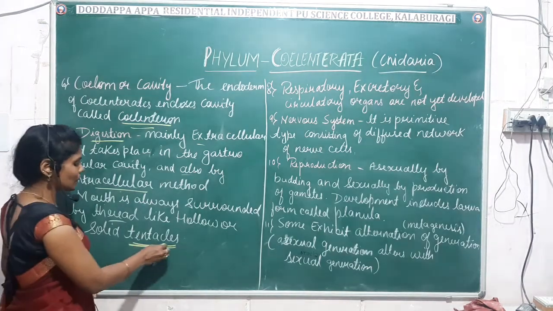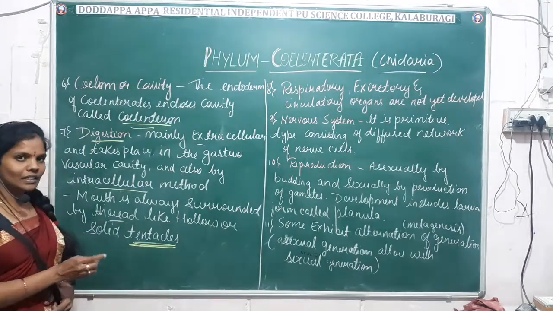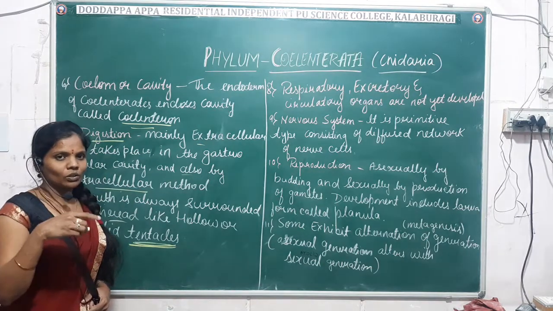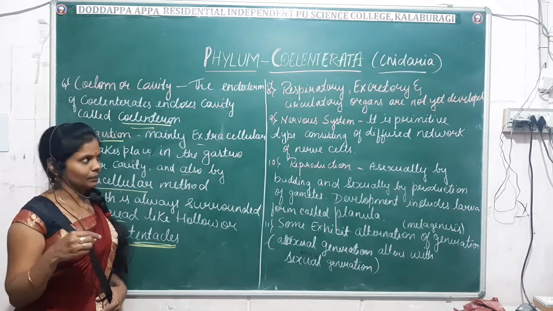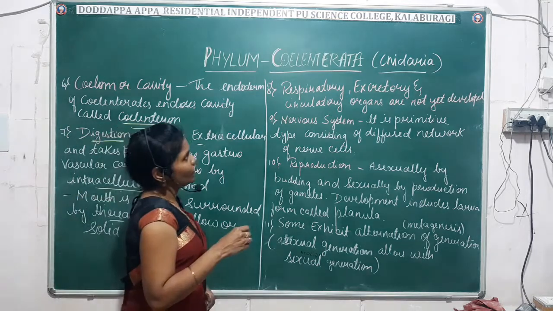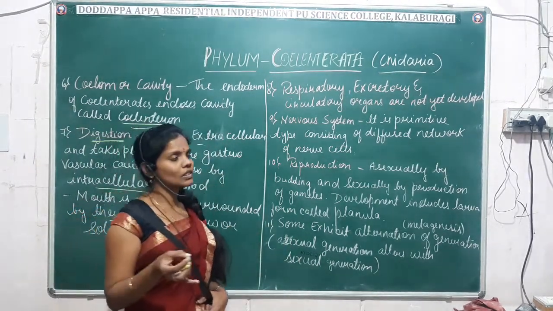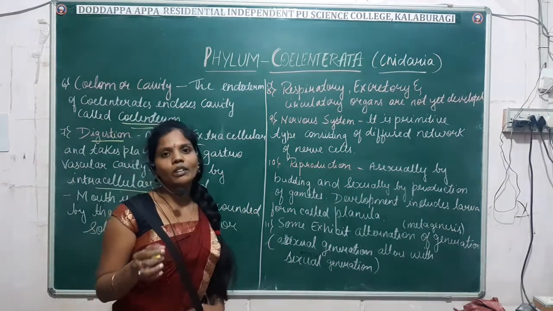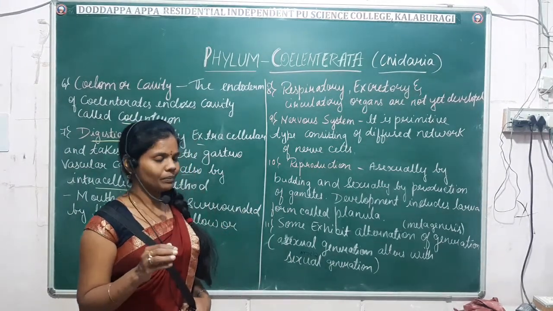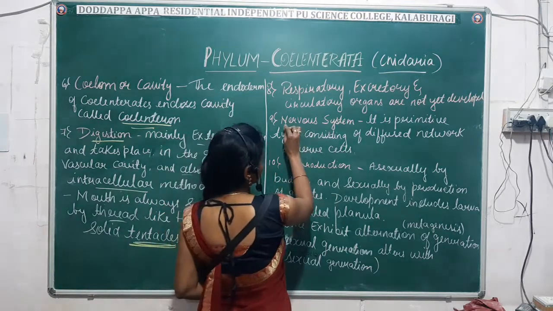This you have to remember: the presence of the tentacles in the mouth region, which is commonly known as the hypostome. Okay. Next, in coelenterates, the respiratory system, excretory system and circulatory system are not yet developed. Fine. So what about the nervous system?